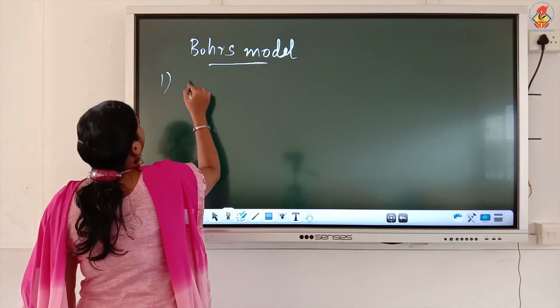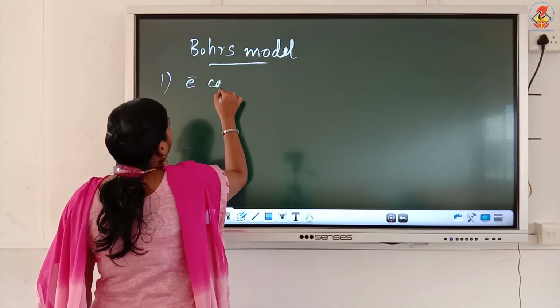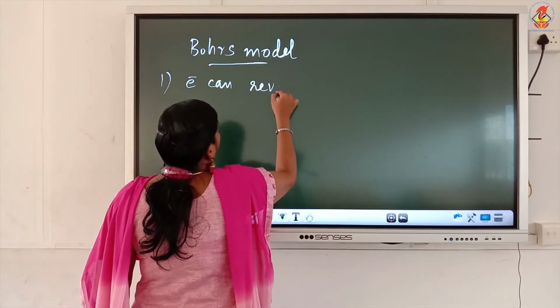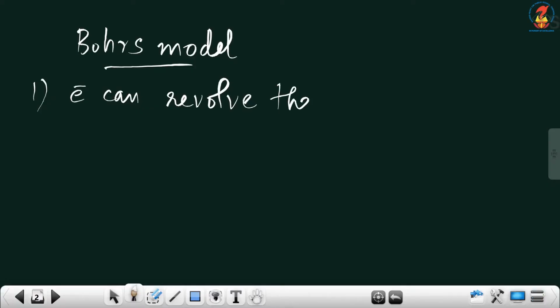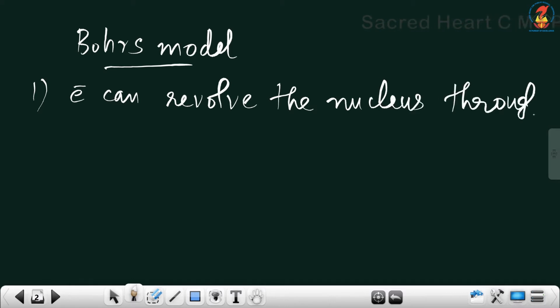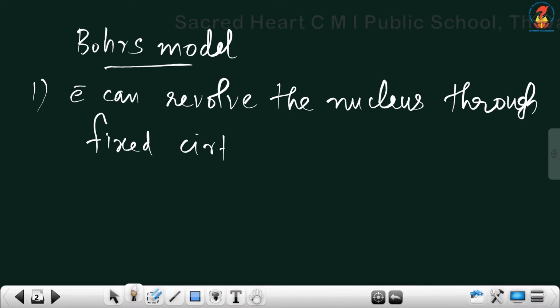So, electrons can revolve around the nucleus through fixed circular paths.